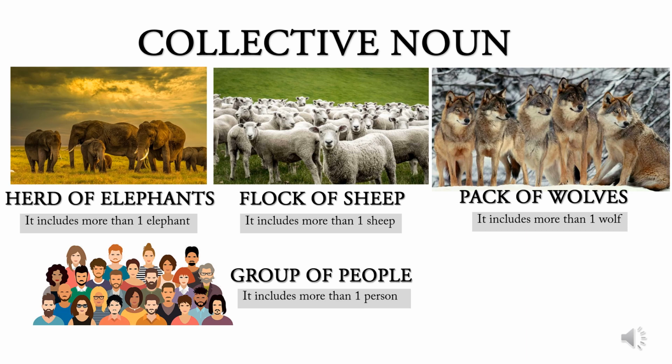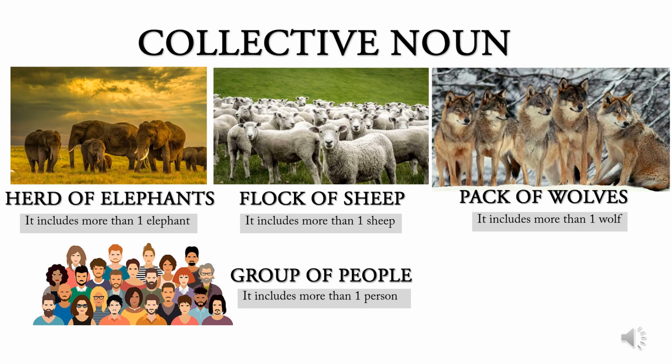Look at the first picture. Here you can see many elephants. The collection of elephants is called a herd. It includes more than one elephant. Look at the second picture. You can see many sheep. So, it's a collective noun. The collection of sheep is called a flock.